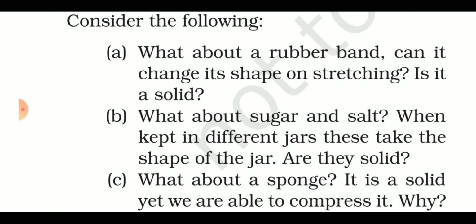So based on the properties which we have seen earlier, a solid object has those particular properties, but under certain circumstances there are specific solid objects like rubber band, sugar, salt, and the sponge.